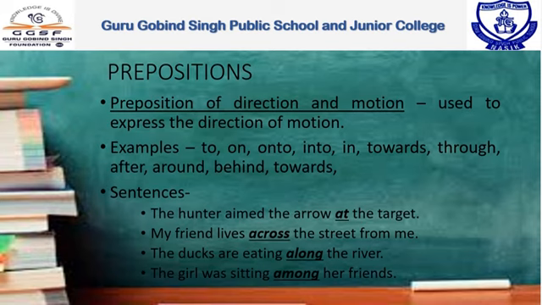Let us see the sentences. The hunter aimed the arrow at the target. My friend lives across the street from me. The ducks are eating along the river. The girl was sitting among her friends. In all these examples, at, across, along, and among are prepositions of direction and motion.